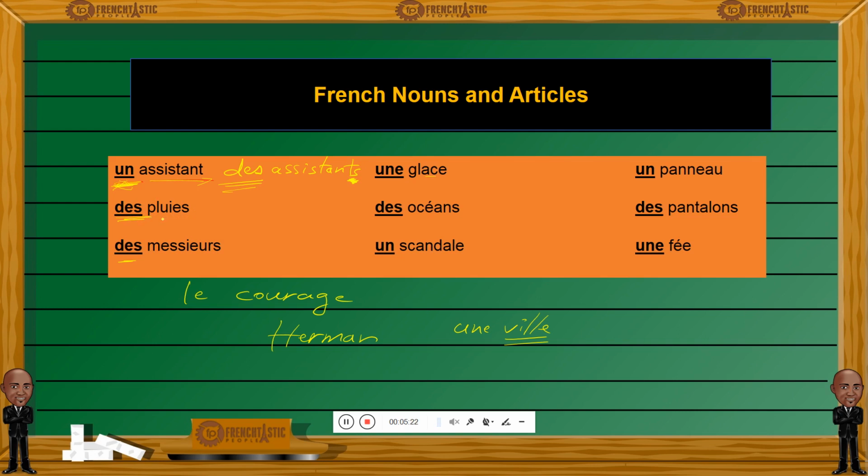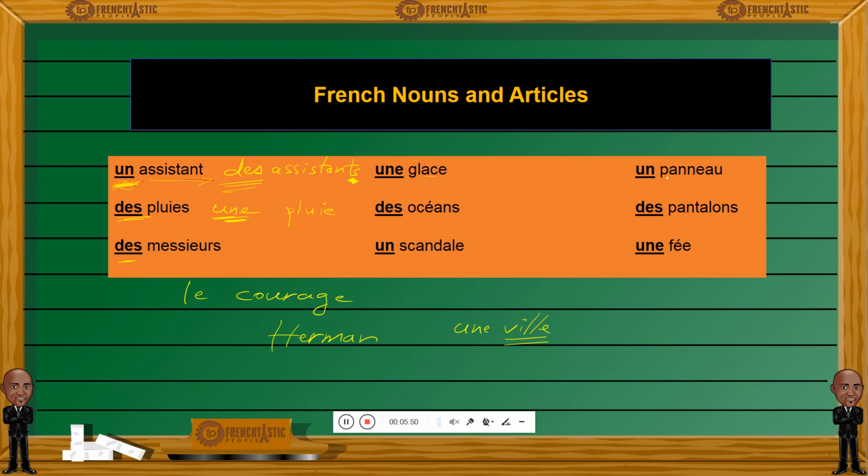If I were to say a rain, in the singular form, it would be une pluie, like a violent rain. Une, because une means a, but in the feminine form, because in French the word pluie is feminine, une pluie.